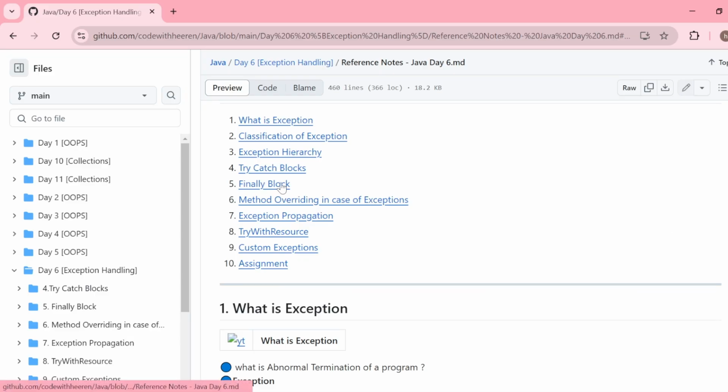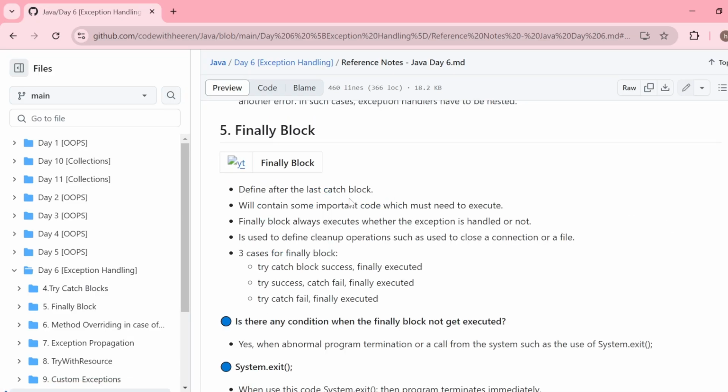Let's move to our next topic, that is the finally block. The question is, what is the finally block? Finally block is a block which contains the piece of code that you want to execute in every single condition. Irrespective of whether your code is throwing an exception or not throwing any exception, in both of the cases you want to execute a piece of code, then that piece of code you will always define by the finally